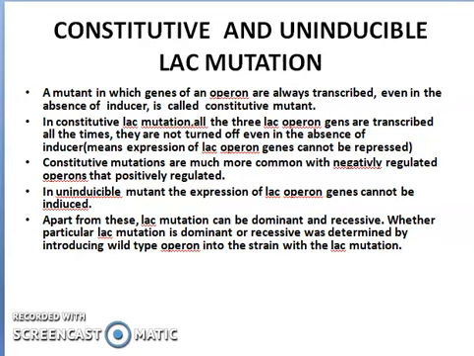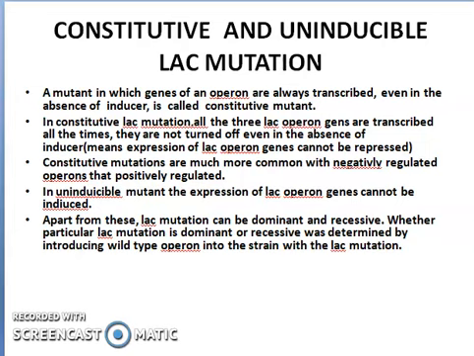Now we will be seeing the constitutive and uninducible Lac mutation. What is constitutive mutation? First we will be dealing with that. A mutant in which the structural genes of an operon are transcribed even in the absence of an inducer is called a constitutive mutation. See, in case of an inducer, what was happening? For the induction to take place, the presence of allolactose was needed, which will bind to the repressor, for which transcription will take place. In case of constitutive mutation, when the allolactose is not present, in that case also the further transcription will take place. So, how will this take place?